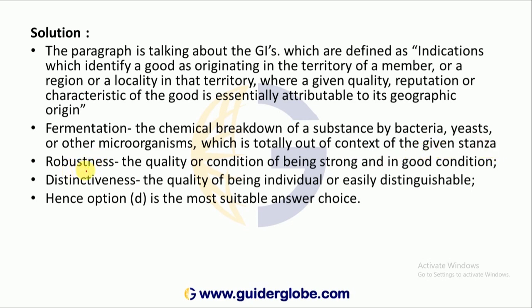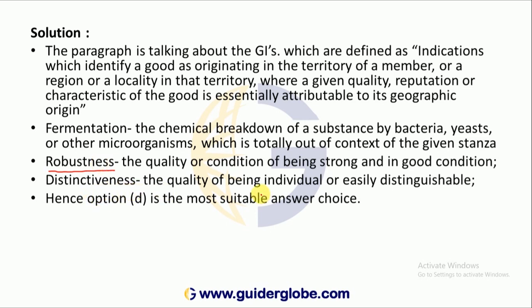Robustness, R-O-B-U-S-T-N-E-S-S. The quality or condition of being strong and in good condition. When it is in a good condition, that is called robustness.